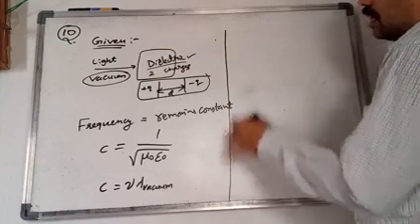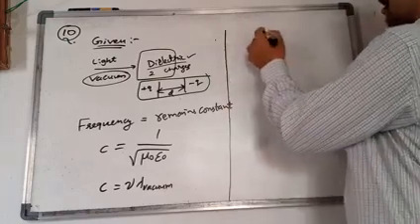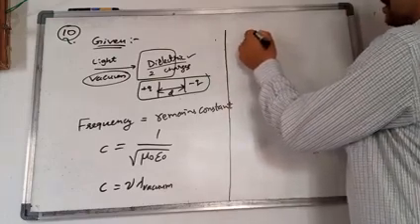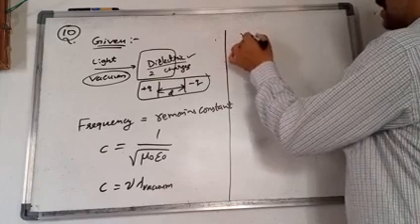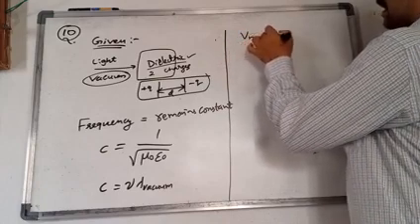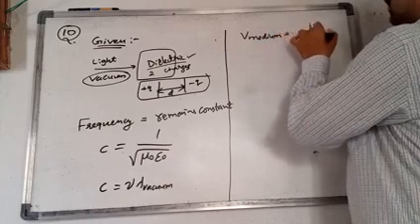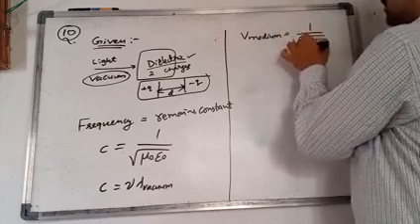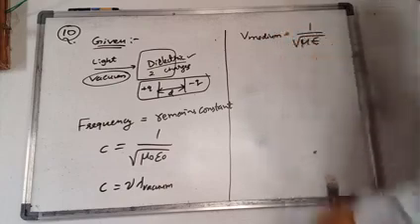Suppose the light is traveling in a medium, then the velocity of light in the medium is given as 1 by root of mu into epsilon, right?